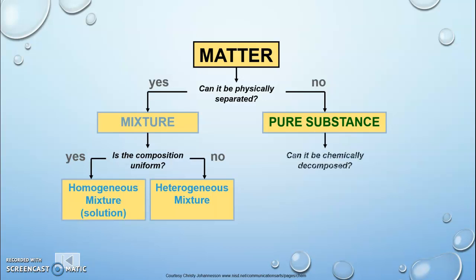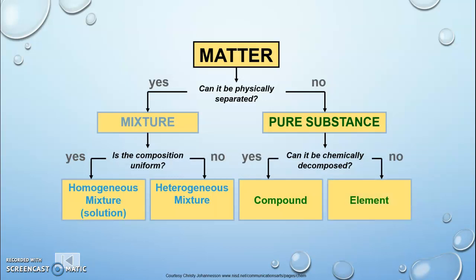On the pure substance end of things, the question is, can it be chemically decomposed? If the answer is yes, then we're dealing with a compound. Compounds are forms of matter that consist of two or more elements chemically combined in a very unique ratio.